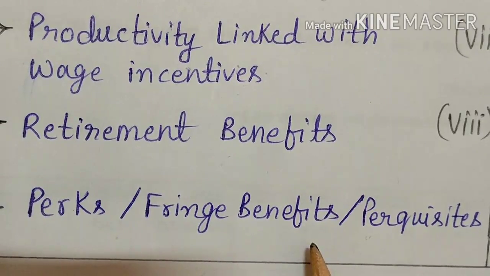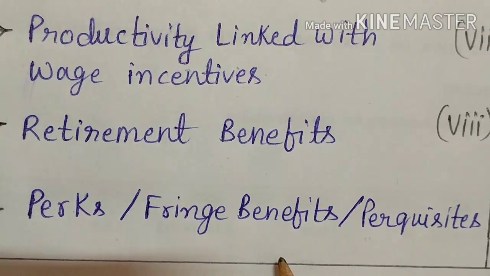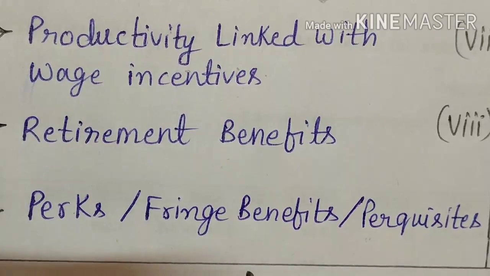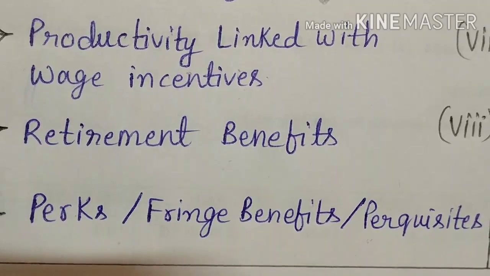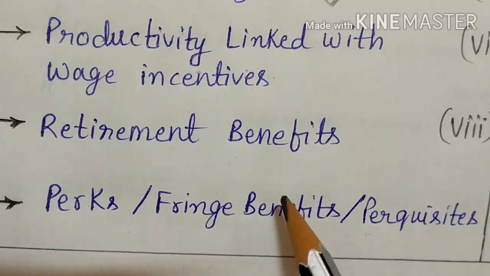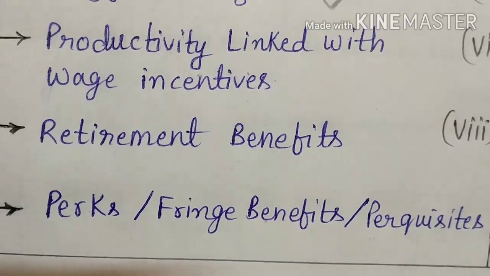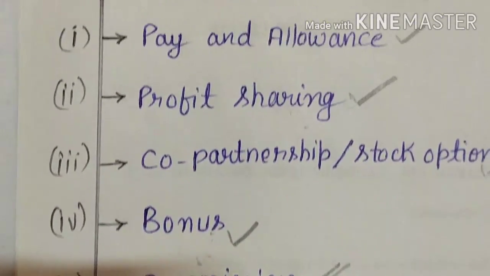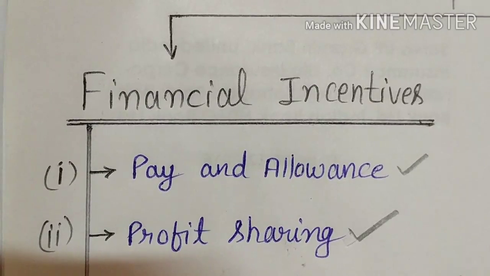Even that, he may be getting a car from the company only. And even his expenditure on the education of his children may be given by the company only. These incentives are provided over and above the salary in order to motivate employees. The higher the level of job you have, the higher the perks you will enjoy. These are the 9 points which come under financial incentives. Now we will talk about non-financial incentives.